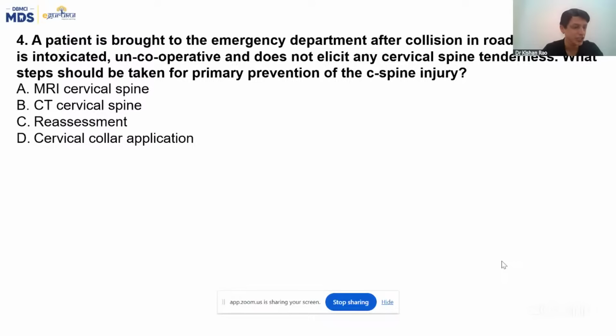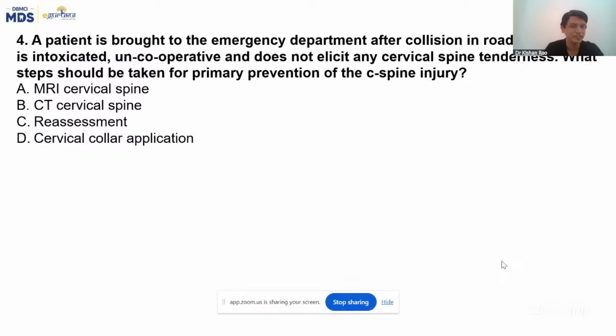Prevention of C-spine injury, they have asked. I told you and stressed, even yesterday, the first question I had put in the groups among the probable questions. That first question was this only, right? I had expected this question, yes or no? I have correctly guessed this question. If you're there in my groups, trauma topic, this one cervical collar application question will definitely be there.